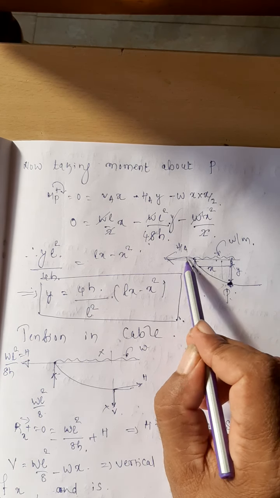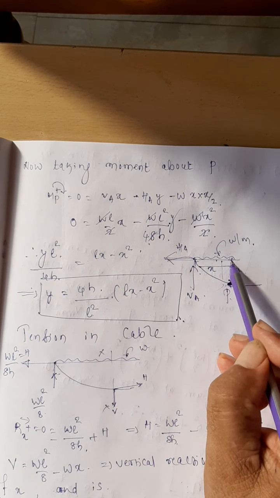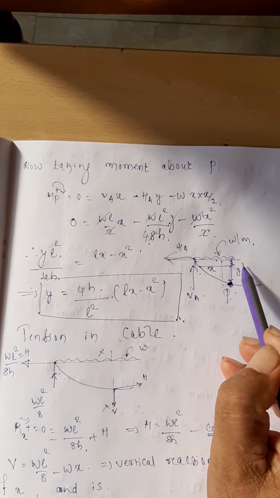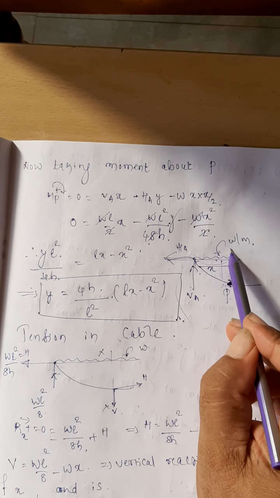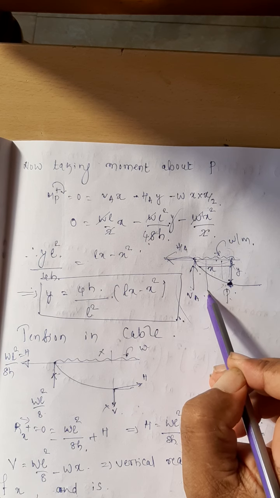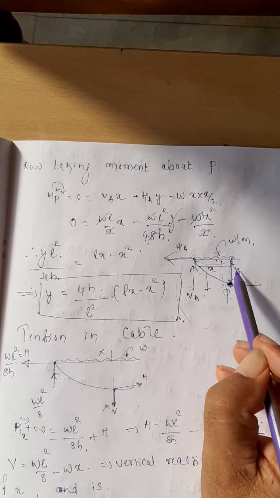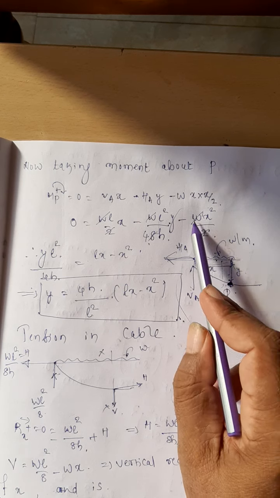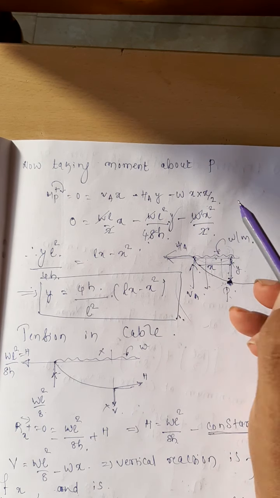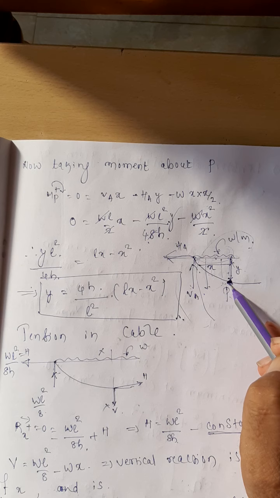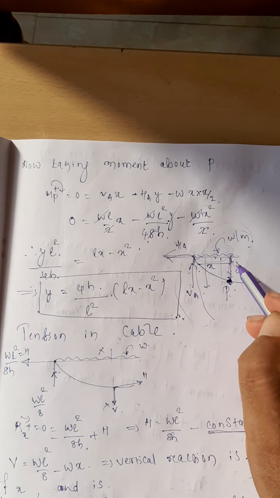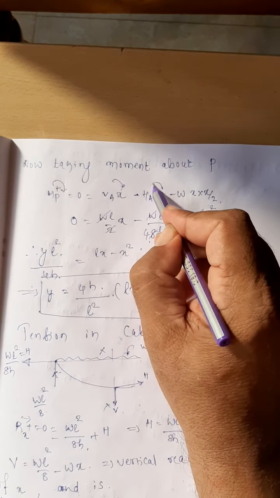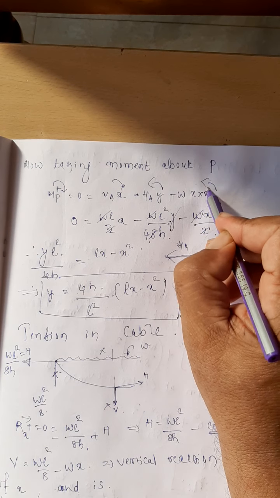One is HA. HA is acting like this, therefore it is HA into y. That is going in this way. Next is this w. w into x is the load. It will act at a distance of x divided by 2 from here. Again it is anticlockwise at this point. That is why negative. Right? Left out is VA. VA into this distance x is in clockwise direction, and these two are in the anticlockwise direction.